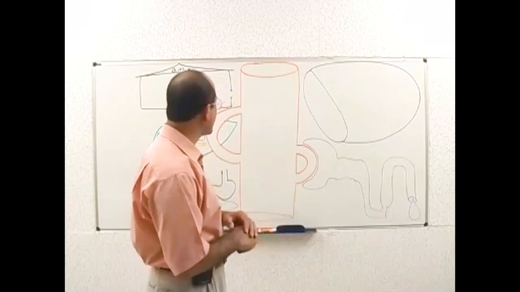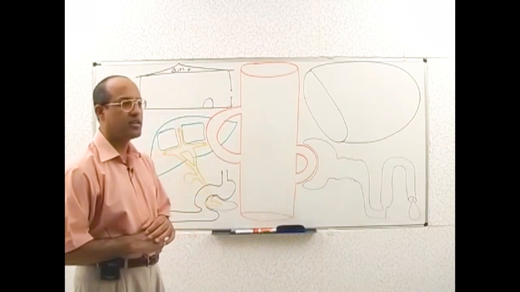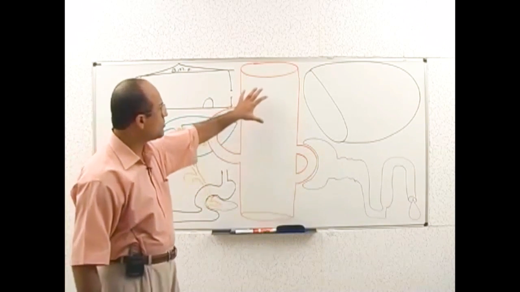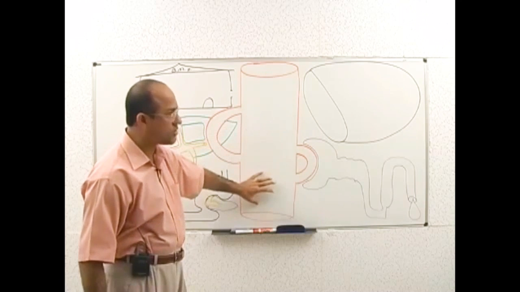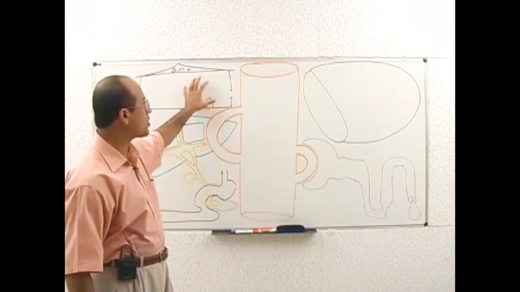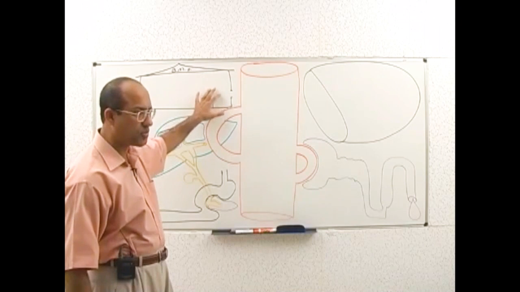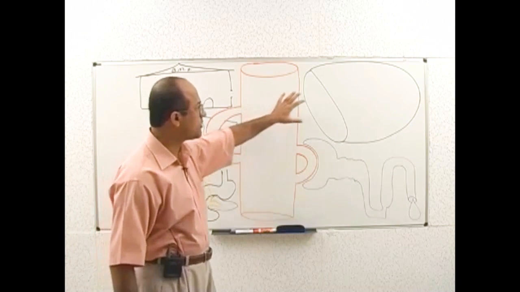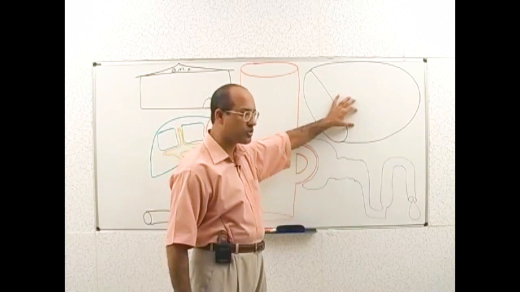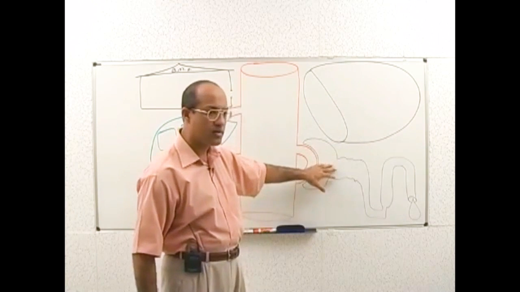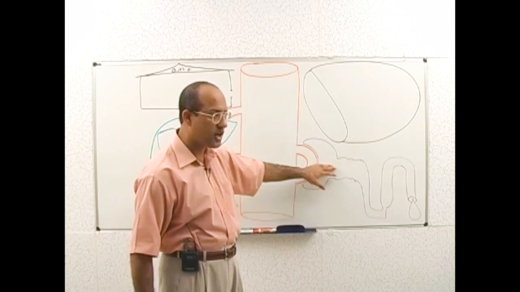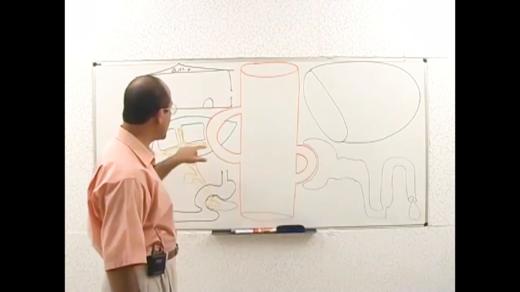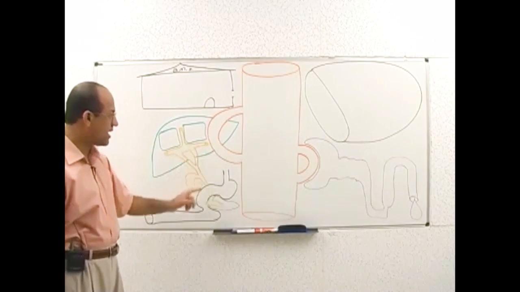So for a discussion about red blood cell destruction, we have made this diagram. Here is your circulatory system. Here is the bone marrow, from where RBCs are produced and come into the general circulation. And the spleen, which I have shown here, is where RBCs are destroyed. Here is one nephron, which represents renal or kidney function. Here we have the liver and GIT.